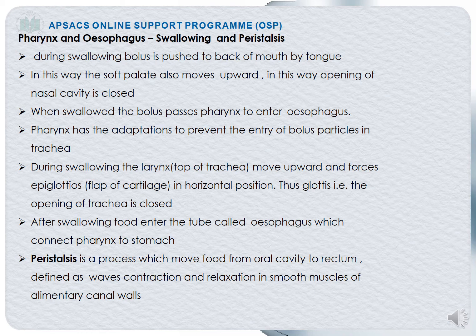The opening of the trachea is closed. The opening of the trachea is called the glottis, and it is closed with the help of the epiglottis. How is it closed? By the movement of the larynx in the upward direction. Now the trachea is closed. As the trachea is closed, after swallowing, food will enter a tube called esophagus, which connects the pharynx to the stomach. Esophagus is a long tube, and it has a wave-like motion.